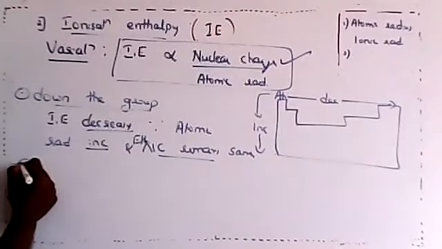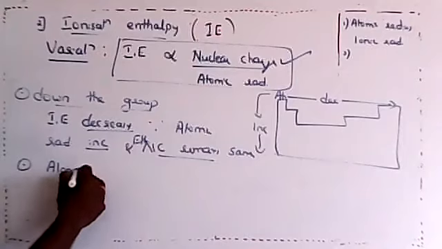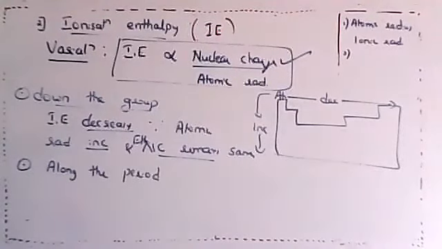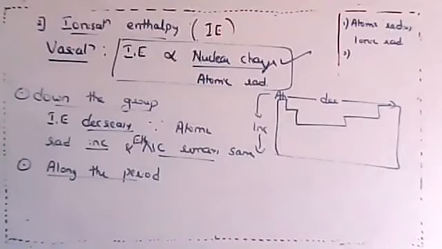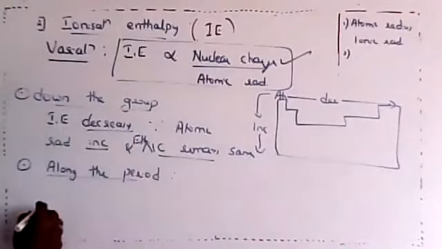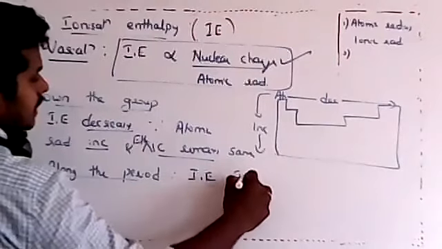Then the second point, down the group is over now. Now let us compare along the period. Along the period, atomic size decreases, means electrons are getting closer and closer. It is difficult to take away. Therefore, along the period, ionization enthalpy increases.